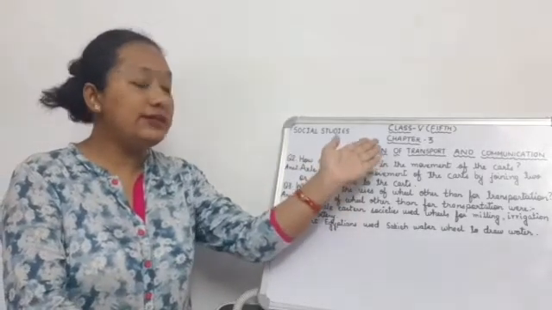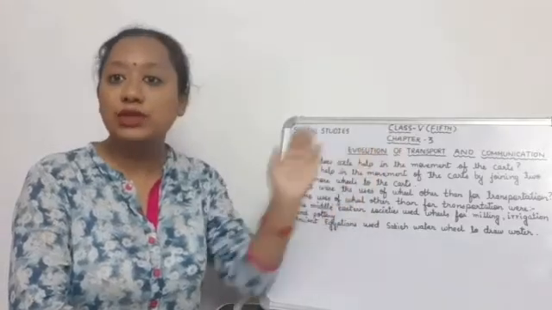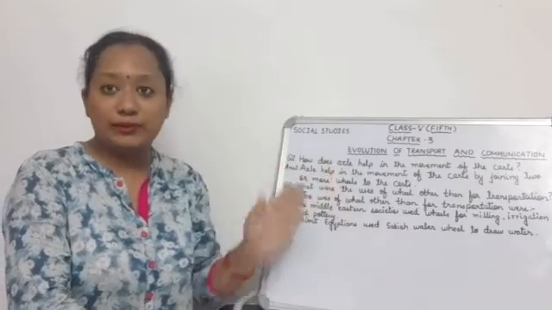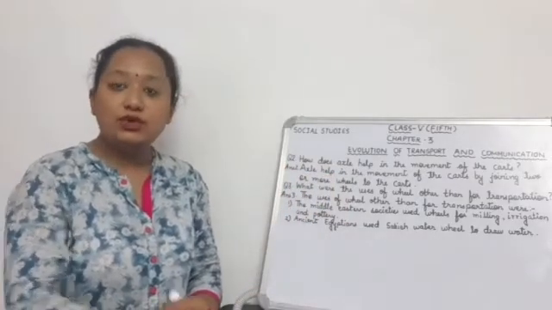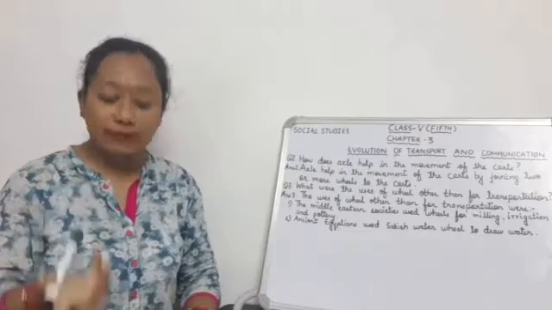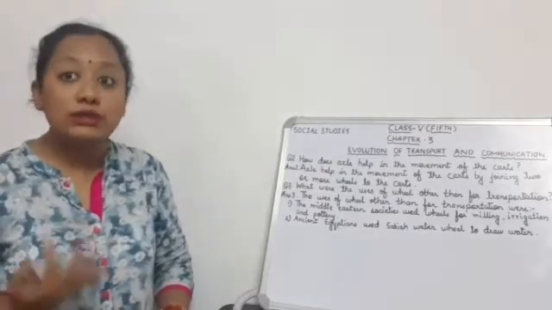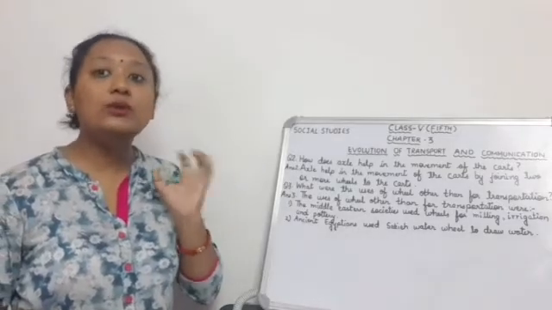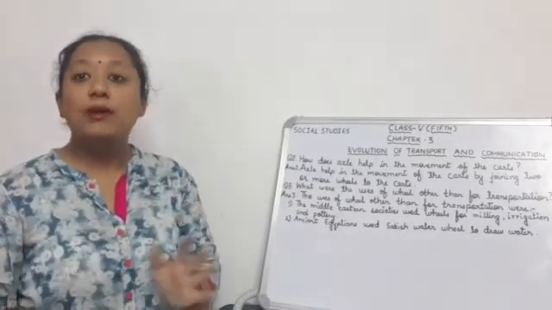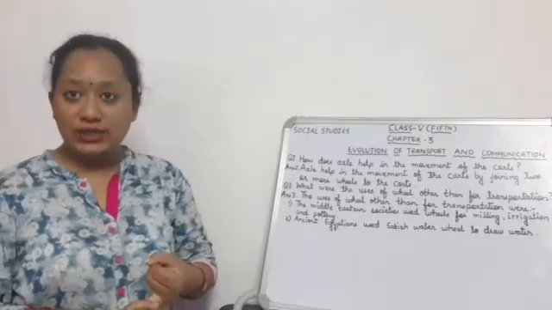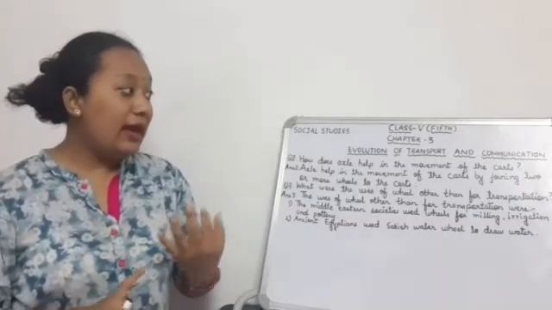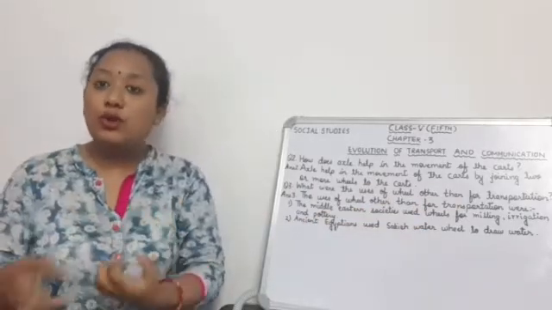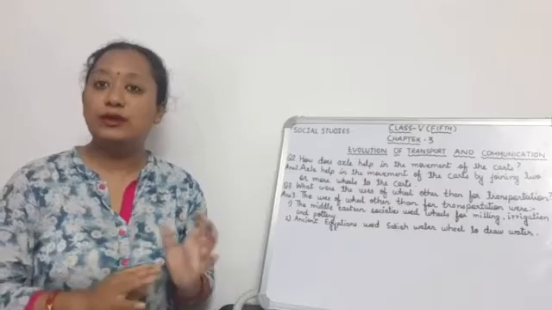We were reading chapter number 3, Evolution of Transport and Communication. Today we will continue with the same chapter. In the previous video, I taught you about the first invention of humankind, the wheel. And what were the uses of the wheel? The wheel was not only used for transportation, but also for pottery, for milling, irrigation, to draw water, and for many other purposes.